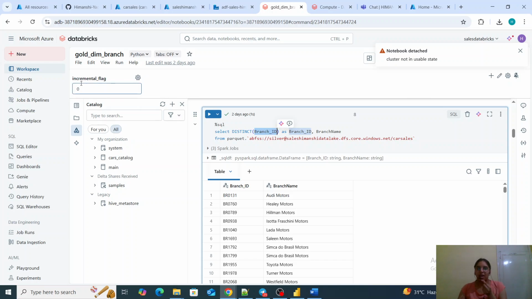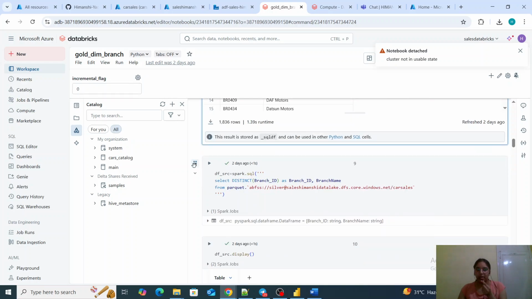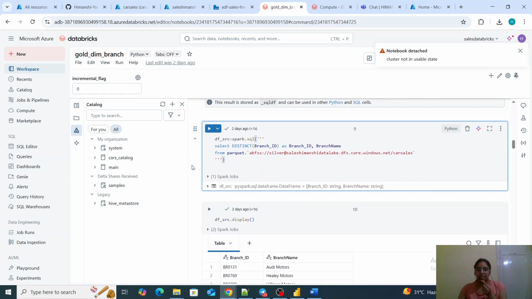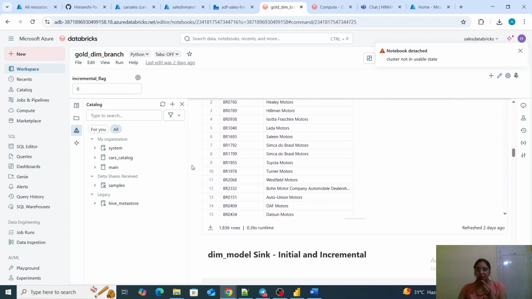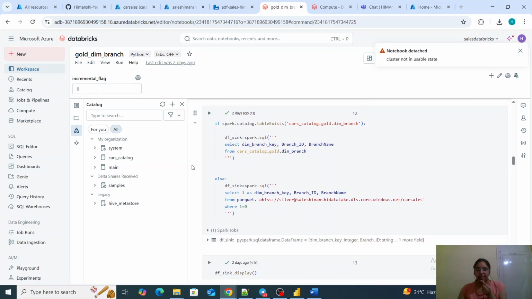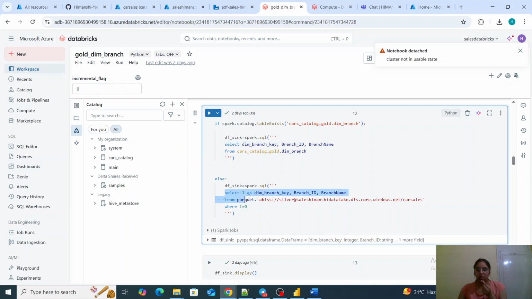Then accordingly, whatever I want for my branch gold dimension, I am taking it from my silver layer table. And then what I am doing here is selecting the data which I have to put in my branch dimension. And if you see here, for the first time load our dimension table will not be there. So at that time I am creating the schema from this code, and that schema will be there in the sink. This is a data frame.